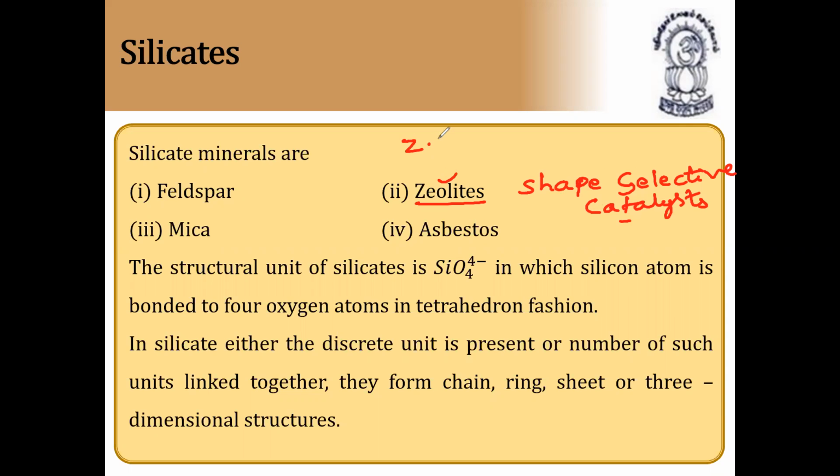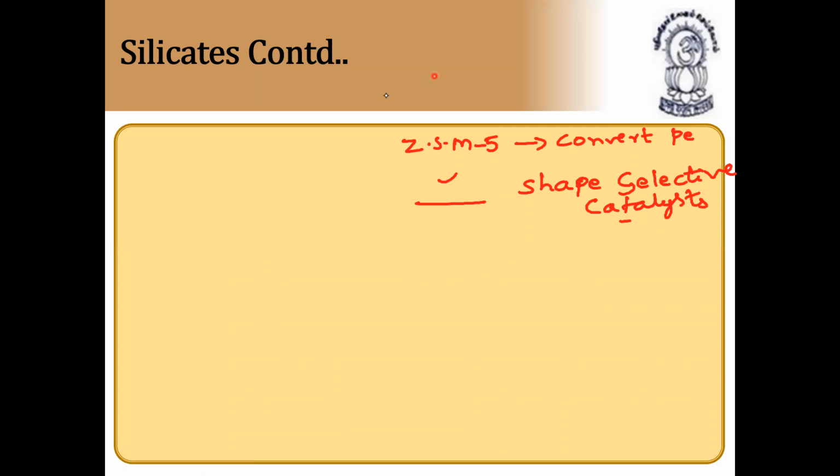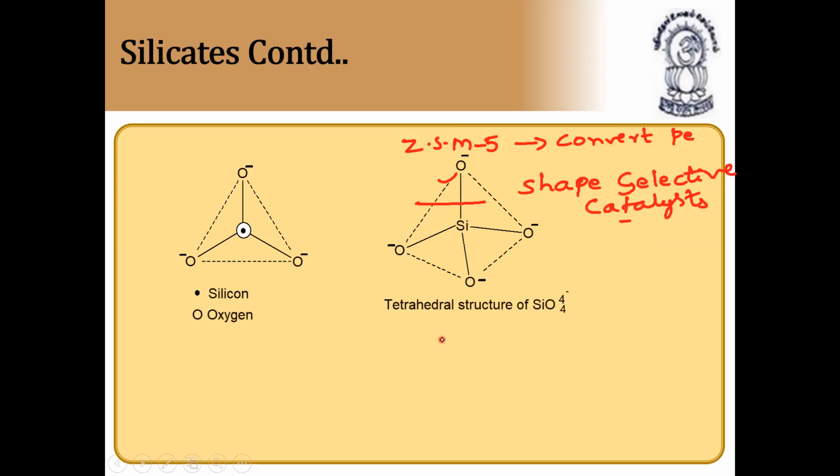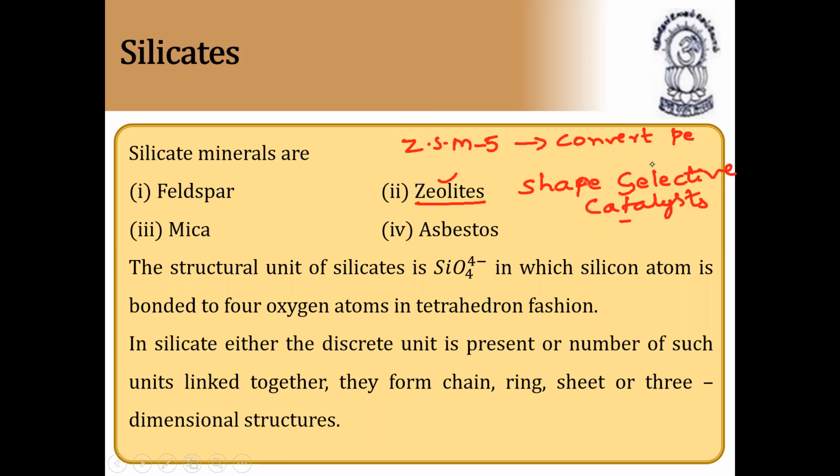A zeolite named ZSM-5 is used to convert alcohol to gasoline, that is petrol.